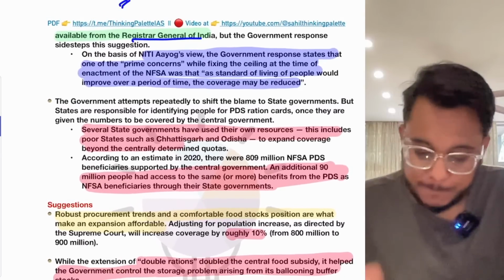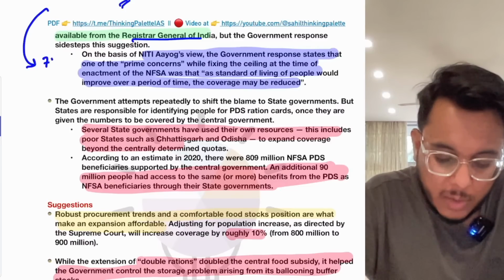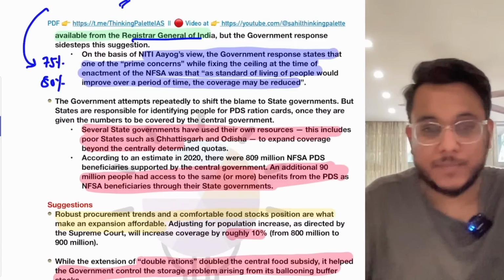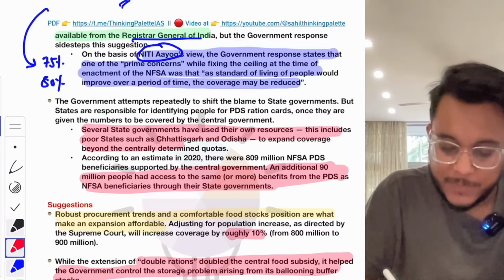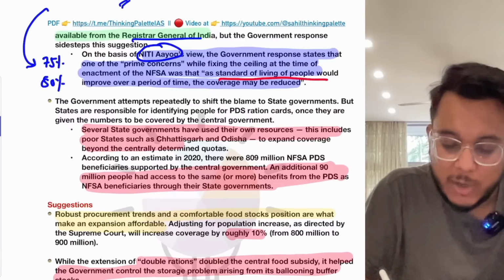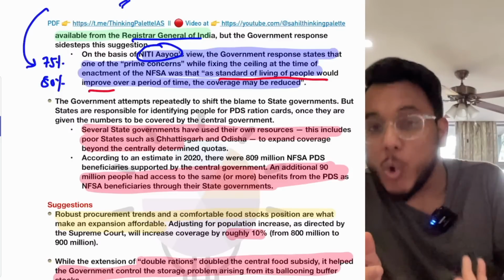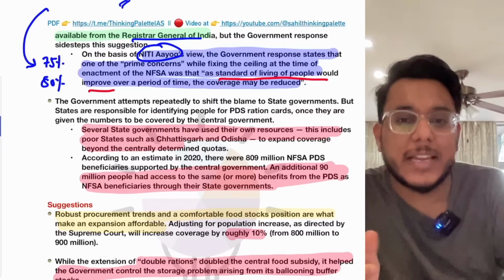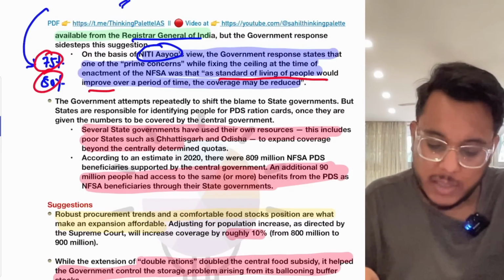Now, even a question is being raised that why you restricted the coverage to 75% in rural areas and 50% in urban areas. Niti Aayog has given the justification in this direction. Niti Aayog said that we expected that over a period of time, the standard of living of people will improve. Over a period of time, it was expected that poverty will go down, people will earn more money, and the standard of living will increase. So therefore, they will not need the food under the NFSA. So therefore, the ceiling of 75% in rural and 50% in urban areas was instituted.